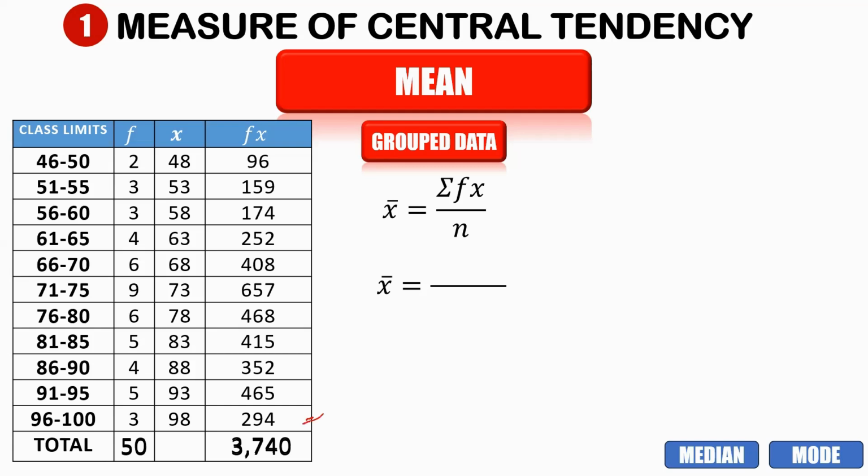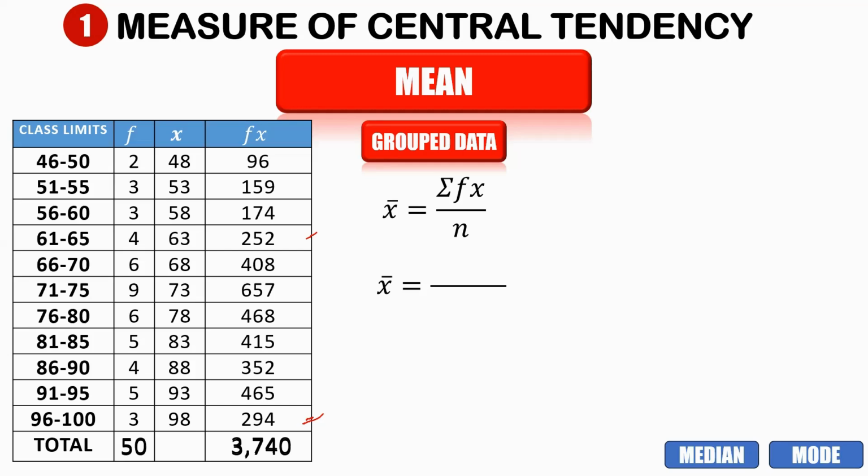Now we are going to get the summation of f of x, the sum of all the products of frequency and the midpoint. So we add 96, 159 plus 174 plus 252, and so on. That is equal to 3,740.